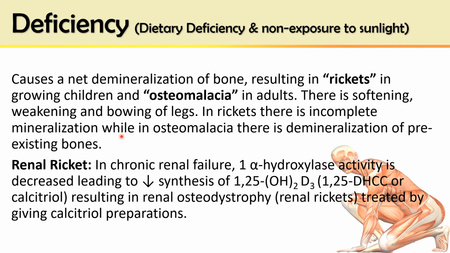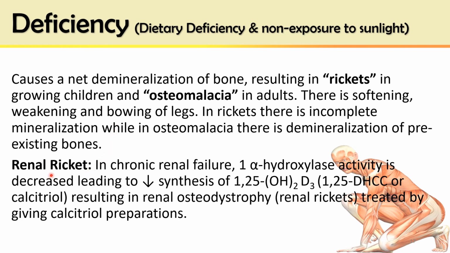Hydroxyapatite or hydroxyl apatite, these are the names given to the crystals made up of calcium, phosphate and oxygen in the form of OH groups. So calcium phosphate is deposited as mineral in the organic bone matrix made up of collagen, resulting in the mineralization of the bone. In rickets there is incomplete mineralization, while in osteomalacia there is demineralization of pre-existing bone. In both conditions the result is softening of the bones.